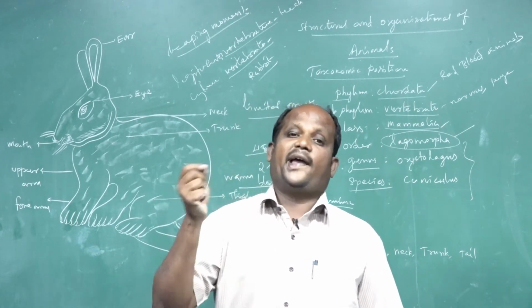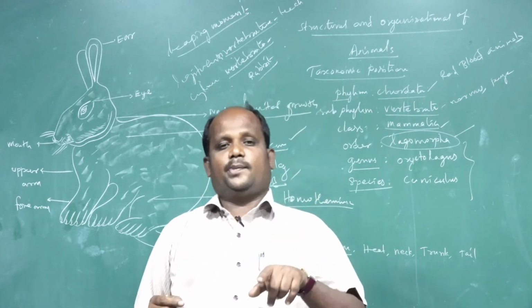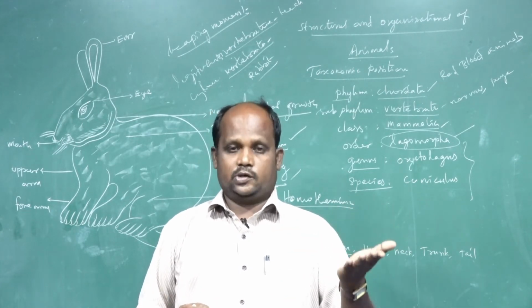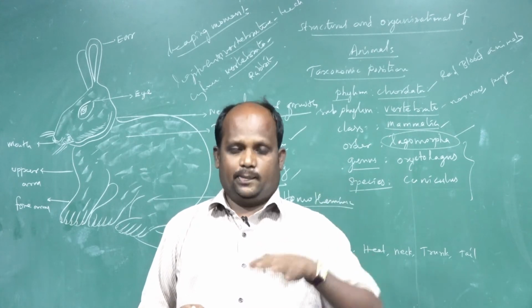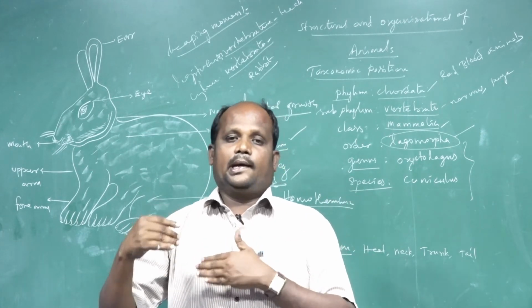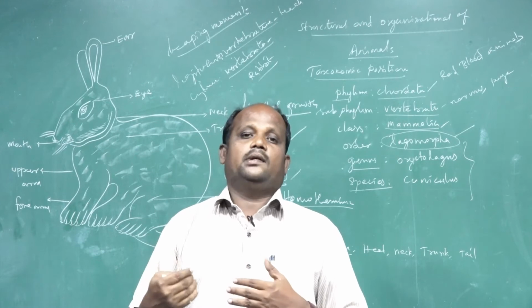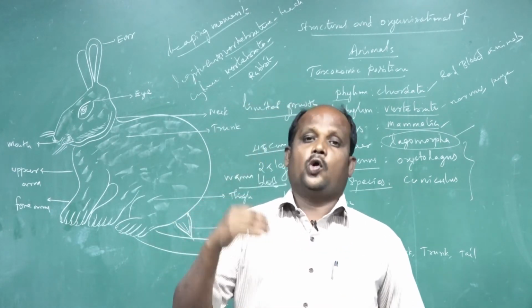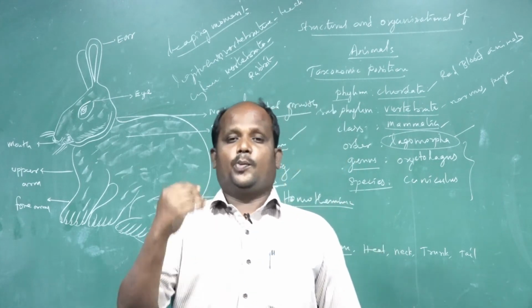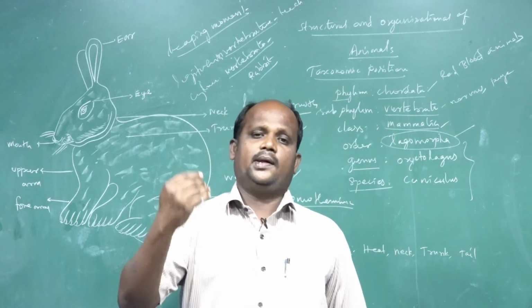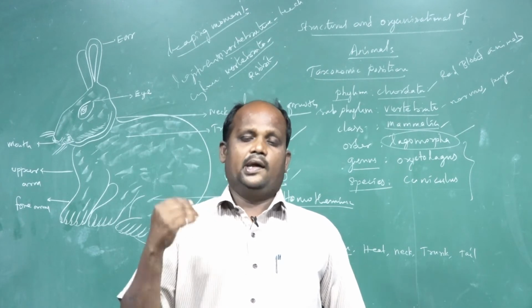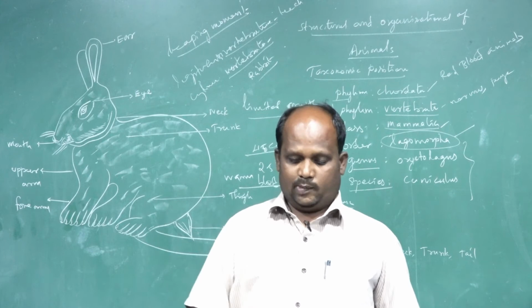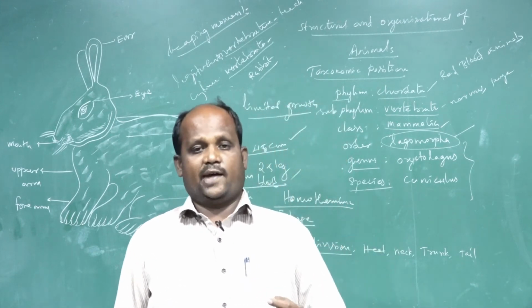Cold blooded means poikilothermic. Cold blooded animals, for example fishes. Fish is a cold blooded animal, so it is called poikilothermic. Mostly land animals, terrestrial animals and mammals, are warm blooded. Homeothermic means constant body temperature, which means warm blood. So the rabbit body also is warm blooded.